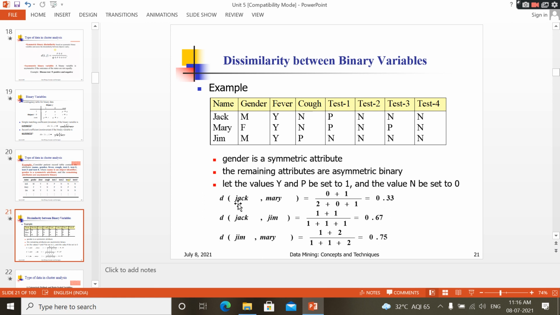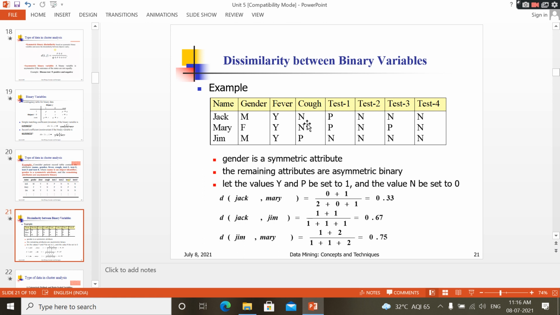The dissimilarity between two objects Jack and Mary is q plus r by p plus q plus r. What is q? That is 1 0. How many 1 0s are there? Any 1 0 means yes no or positive negative. Is any such value there?